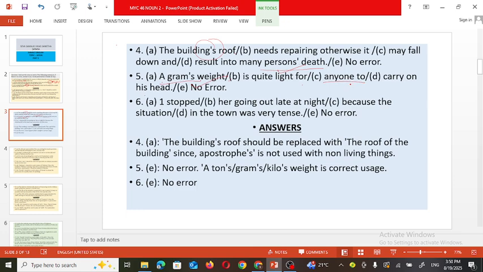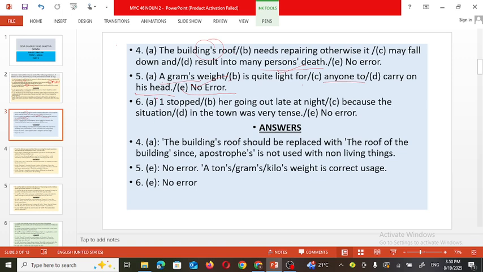Anyone means, see, we are considering a single person here. So carry on his head, that is also correct. Okay. So there is no error in the sentence. Gram means gram, kilo, ton, like that. So here the apostrophe sign is used with this gram. That is correct. It is used with these units. So there is no error in the sentence.